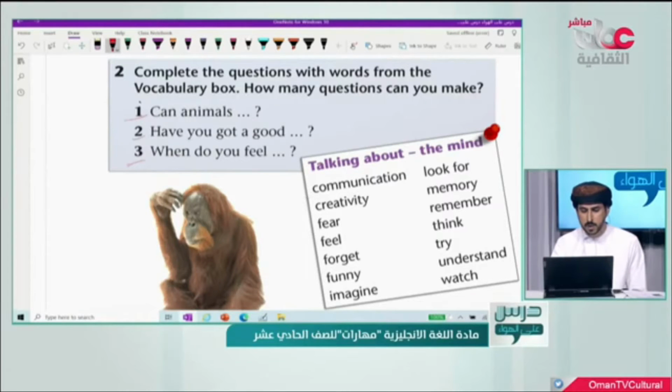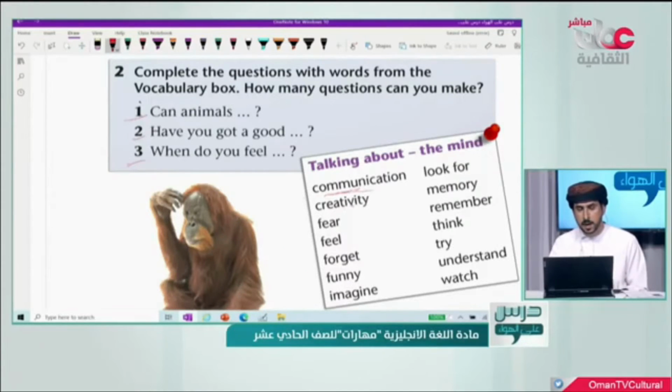The first one is communication. What do you mean by communication? Communication is the use of or the ability to express your ideas, your feeling, and to deliver a message to another one. So this is communication.